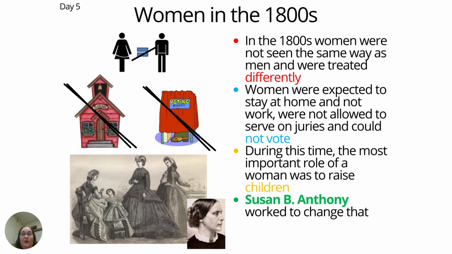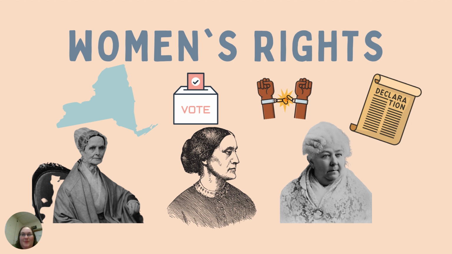We also need to talk about women in the 1800s, something that Sojourner Truth actually helped to advocate for as well. In the 1800s, women were not seen the same way and were treated differently than men. Women were expected to stay at home and not work, were not allowed to serve on juries, and could not vote. During this time, the most important role of a woman was to raise children. Susan B. Anthony worked to change that.